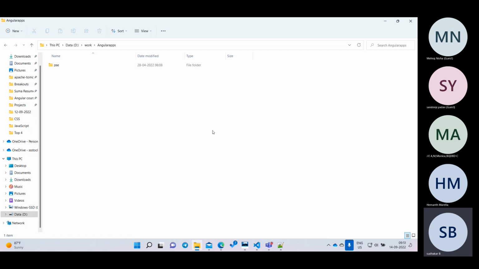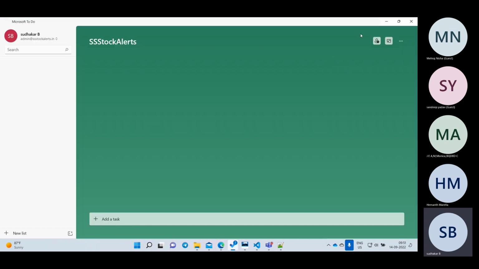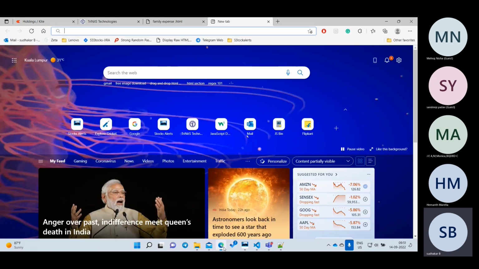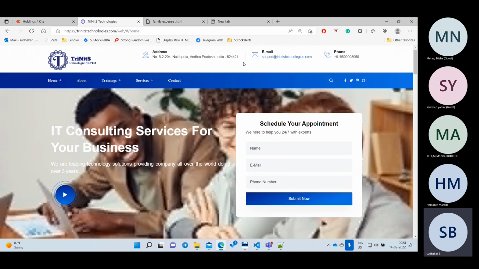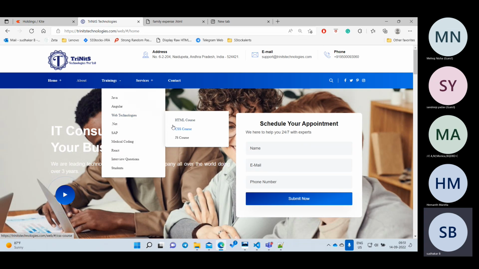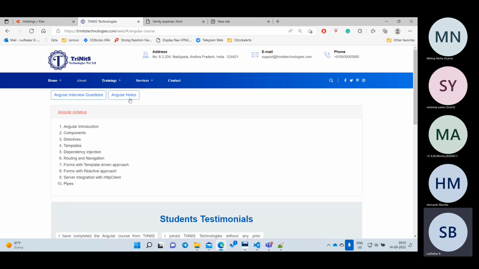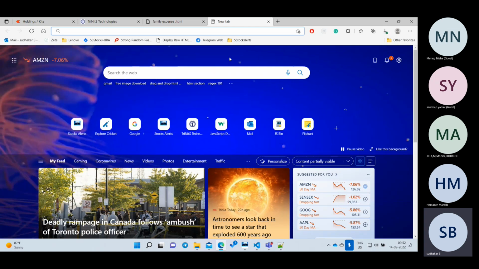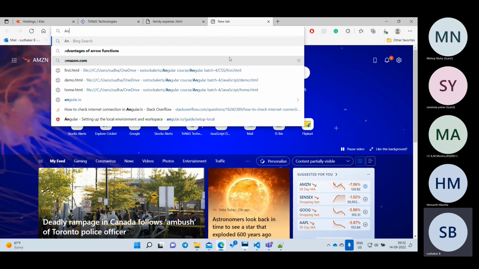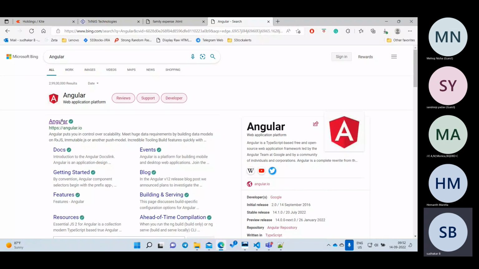Before learning, I want to download the Angular notes. Do you know how to download Angular notes, right? Go to our website, go to trainings, then web technologies, and go for Angular. There the Angular notes are available, so I'll download these notes and keep them handy. But before doing that, go to Angular, just click on Angular, and go to angular.io.